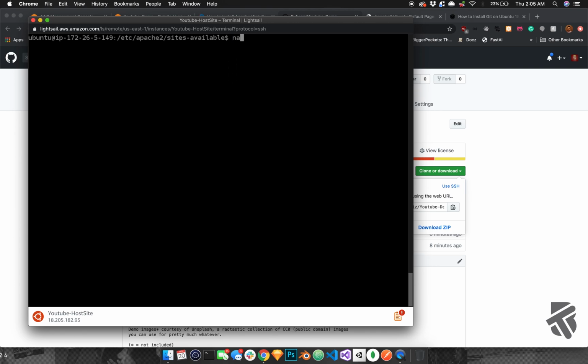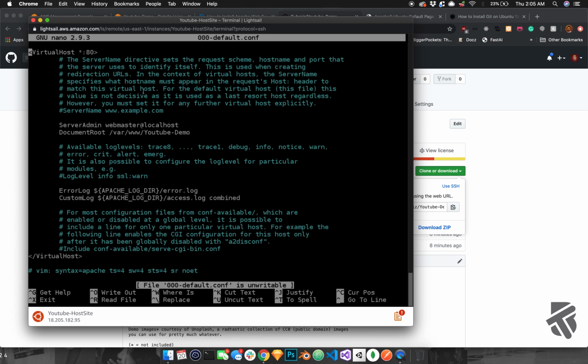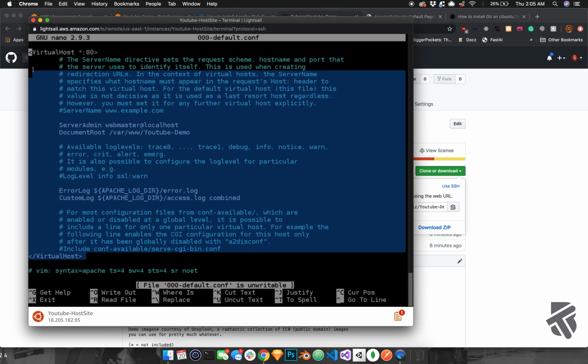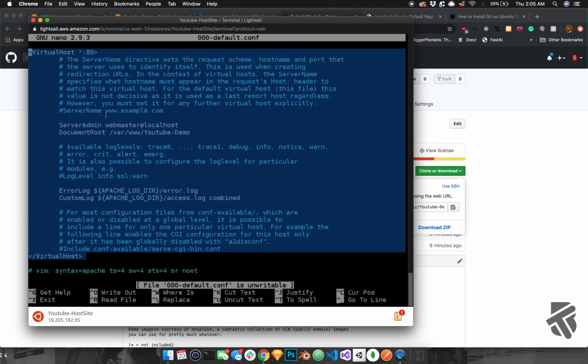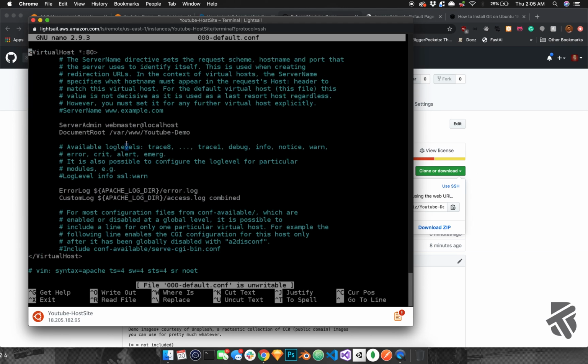So let's just double check that it got saved. Sudo 000 default. Perfect, yeah. And then server admin, you can switch your own email. It does not really matter for now. And you guys can find out on YouTube how to copy and paste it. And then you can set up certain rules and stuff like that.